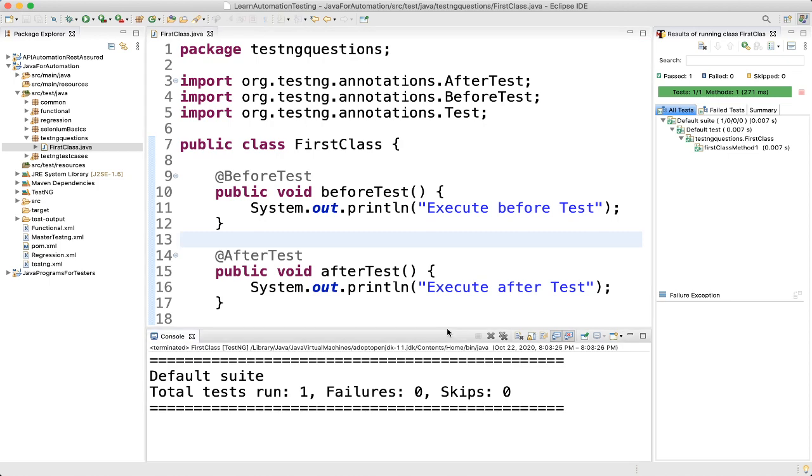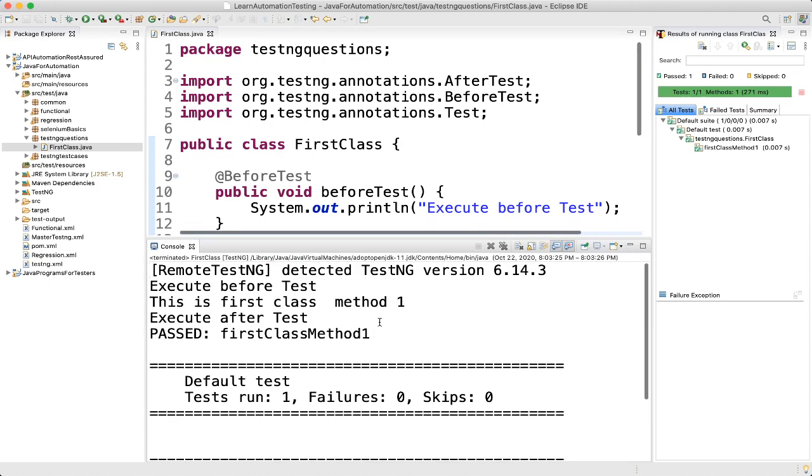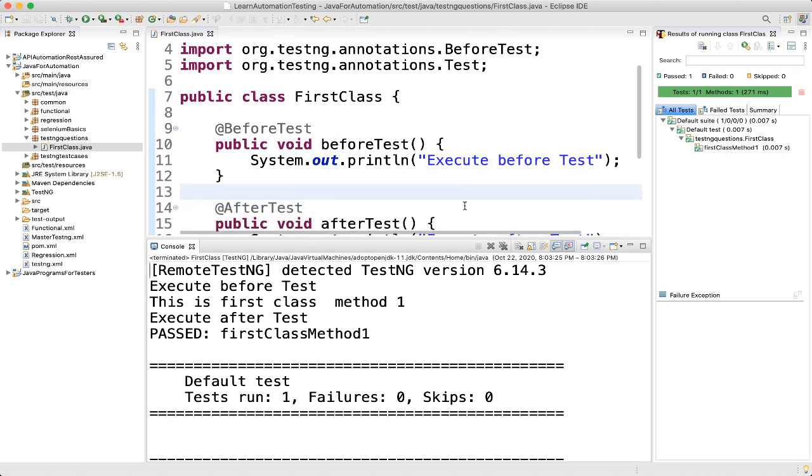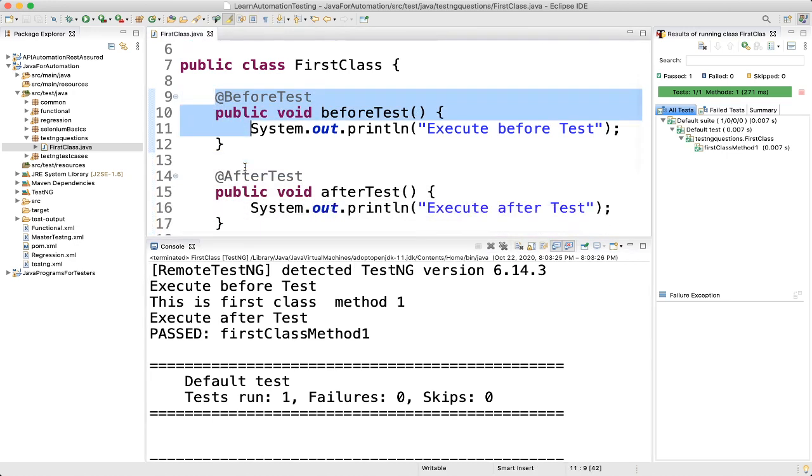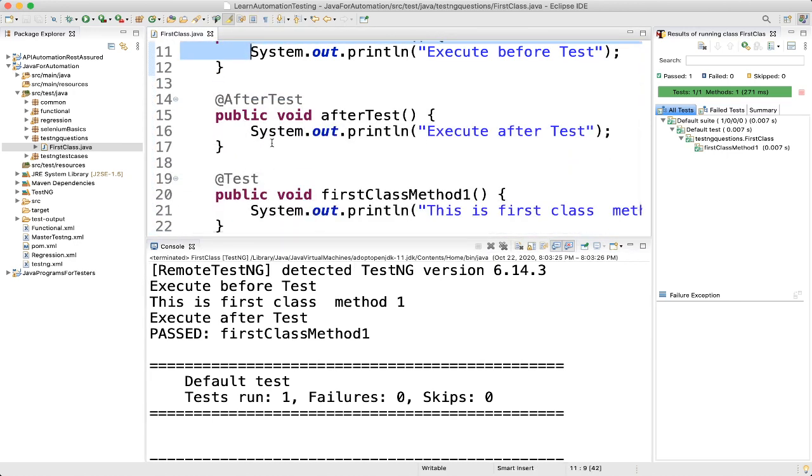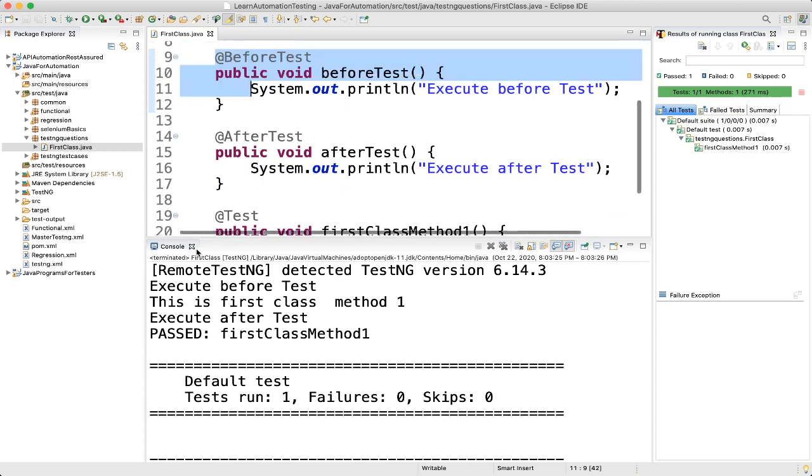Okay, it got executed. What we got here: execute before test, then this is first class method 1, then execute after test. So this one got executed first, then our test method, then after test. This is understandable, right?